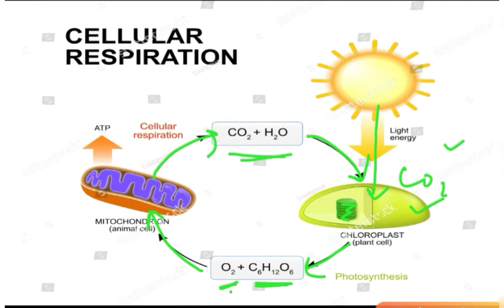If green plants were not there, this cycle would not get completed. We would be left with only carbon dioxide, because there is nobody to utilize it, and we would not get oxygen.